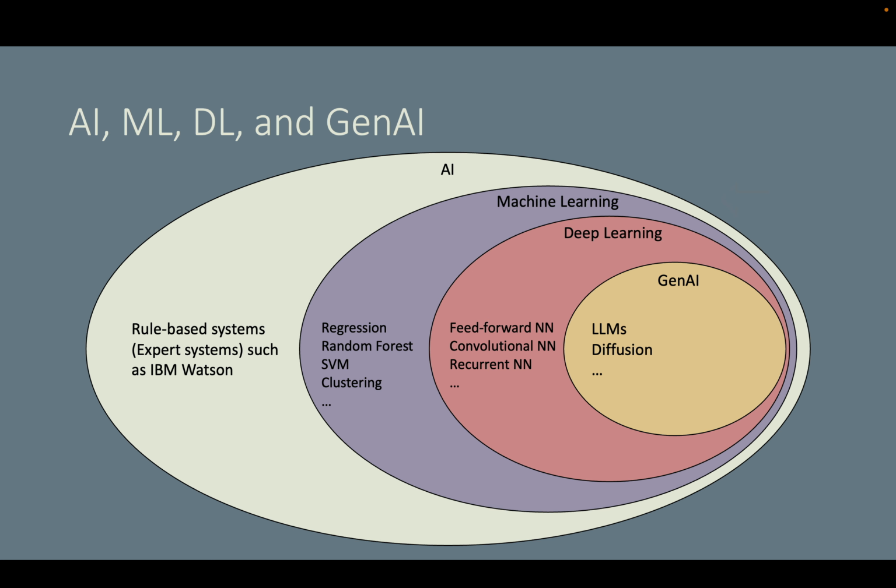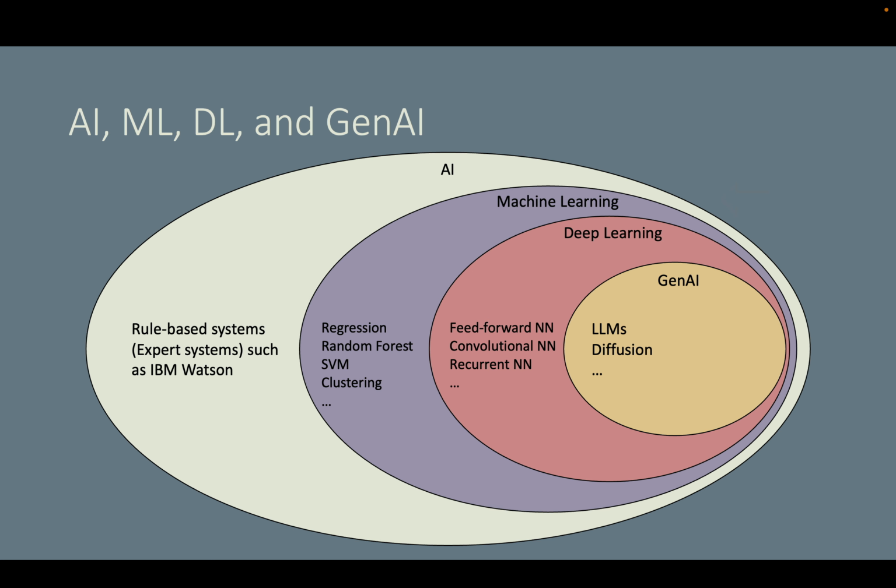Generative AI, or Gen AI, pushes deep learning further by using models capable of generating contents, whether that's text, images, videos, and audio. One example of Gen AI is large language models, or LLMs. They are specially designed to understand and generate human-like language. These models, like ChatGPT, are powered by deep neural networks trained on massive and diverse text data to predict and generate the next word in a sequence. We'll talk more later. Another popular Gen AI is the diffusion model, which is used to generate images and videos.